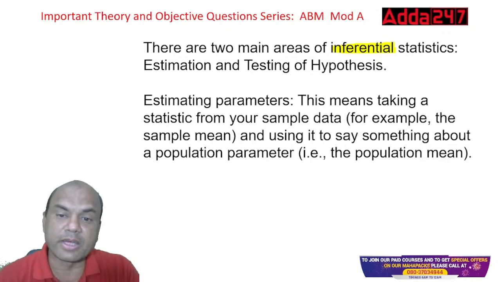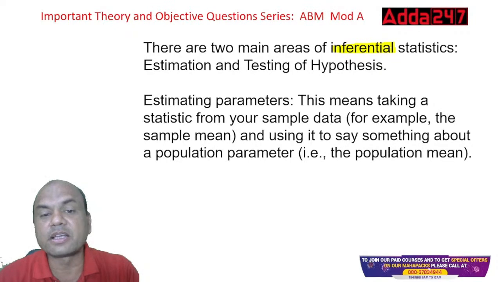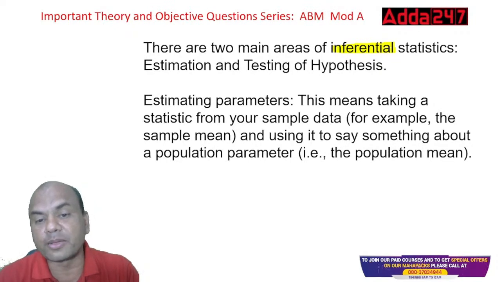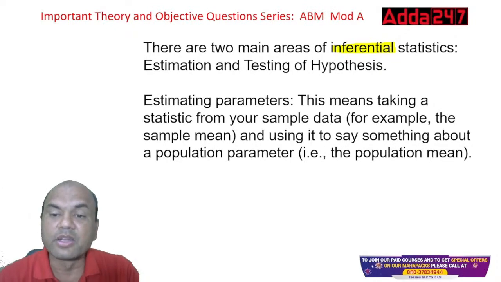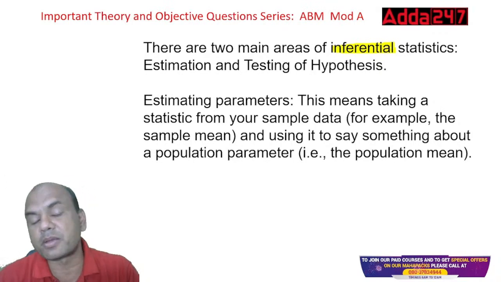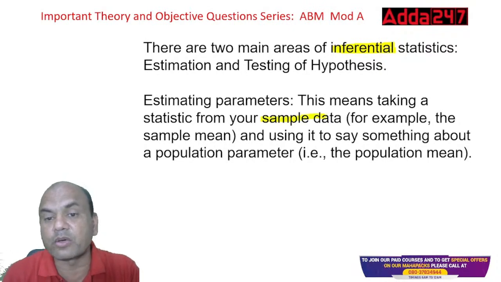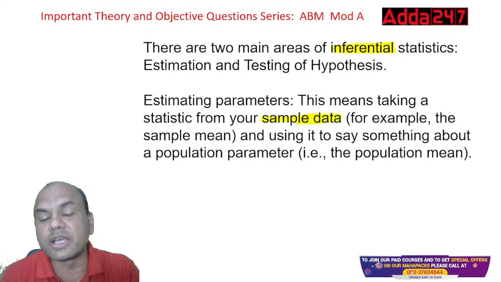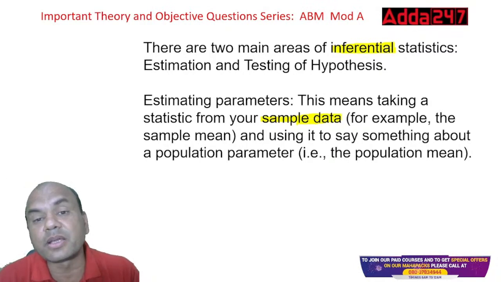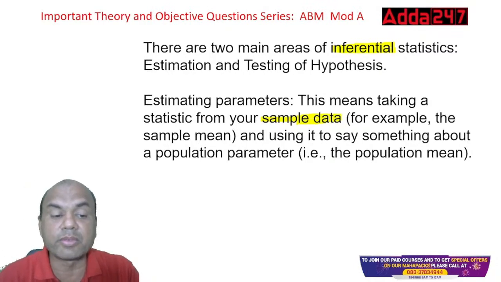So, estimating parameters means taking a statistic from your sample data and using it to say something about the population parameter. Taking the statistic from your sample data means using something which I have collected already and estimating something about the population. Now what do you mean by this concept? Let me explain.